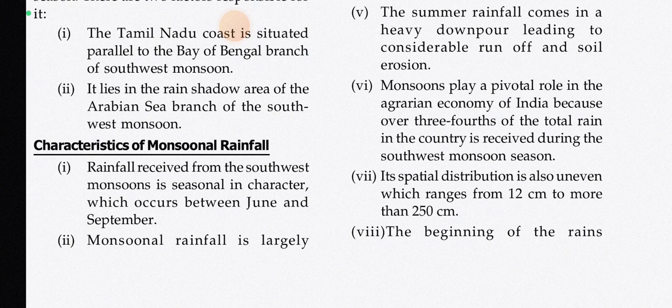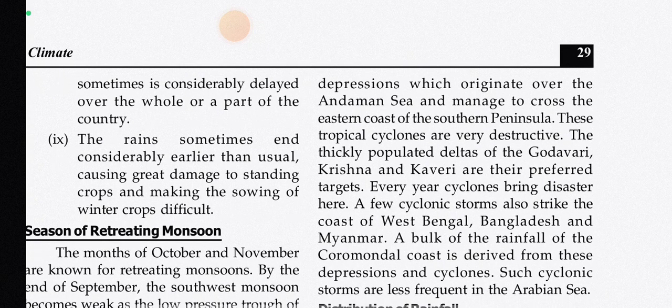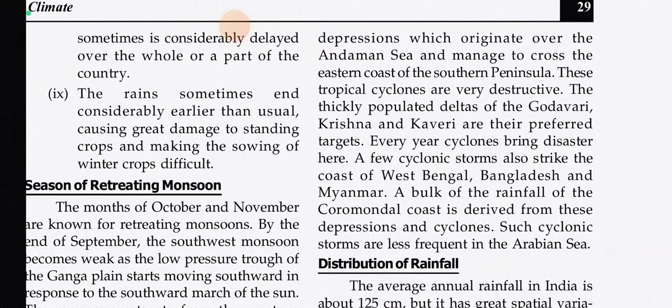Monsoons play a pivotal role in the agrarian economy of India because over three-fourths of the total rain in the country is received during the southwest monsoon season. Its spatial distribution is also uneven, which ranges from 12 cm to more than 250 cm. The beginning of the rains sometimes is considerably delayed over the whole or a part of the country. The rains sometimes end considerably earlier than usual, causing great damage to standing crops and making the sowing of winter crops difficult.